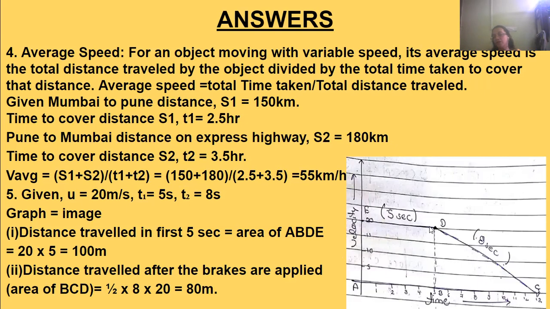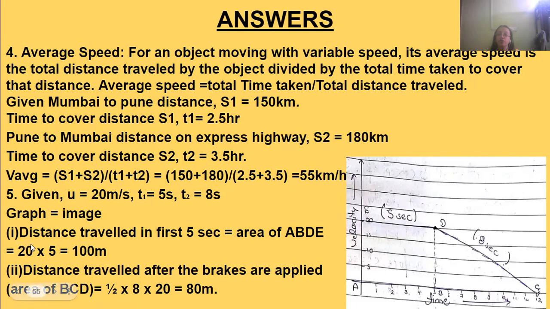After 8 seconds, from 5 seconds to 8 seconds when it is moving, it is retarding. The car is slowing down, and then after 8 seconds, it stops. Okay. Now let us see. Initial velocity, that is u, is 20 meters per second. T1, the first time, is 5 seconds, and T2 is 8 seconds. Now, the graph image we have seen.